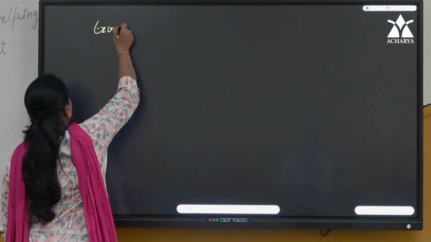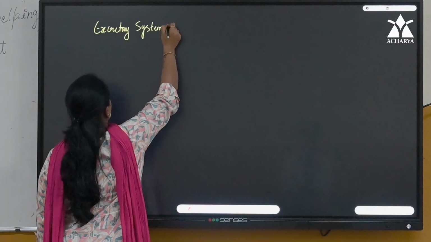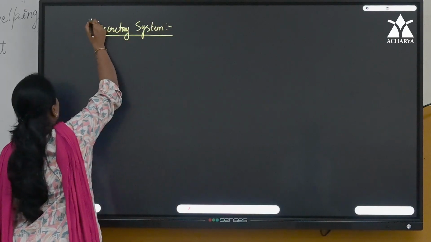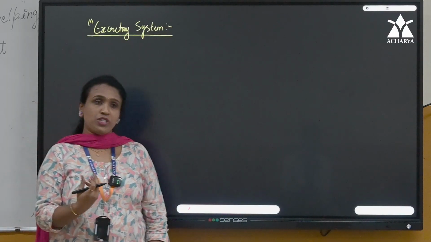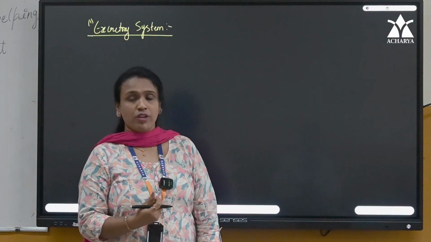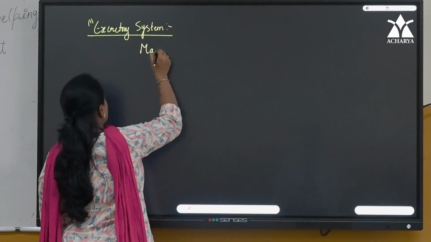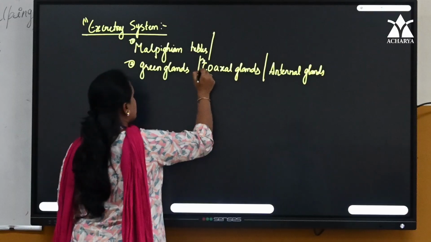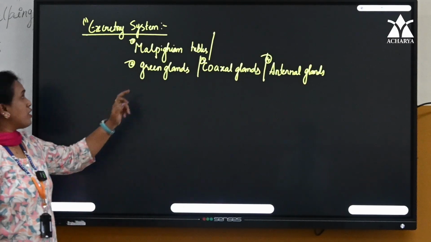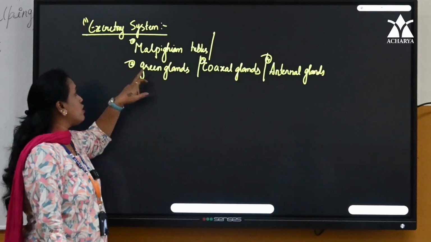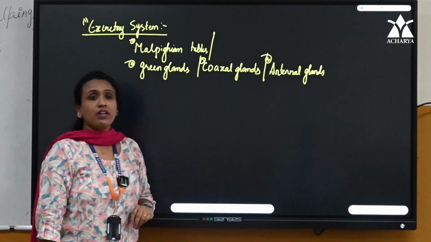Excretory system. So one by one, if we finish the systems, we can cover every point. Excretory system: removal of nitrogenous wastes from the body. Here the excretory organs are either Malpighian tubules, green glands, coxal glands or antennal glands.